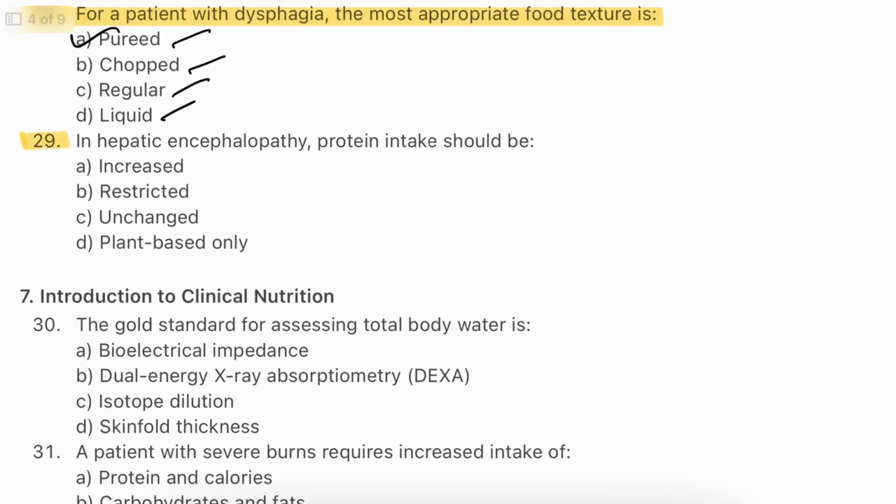Question number 29. In hepatic encephalopathy, protein intake should be increased, restricted, unchanged, plant-based only? The answer will be D, plant-based only. Hepatic encephalopathy is associated with high levels of ammonia in the blood due to protein breakdown. Restricting protein, especially from animal sources, can help reduce ammonia production and alleviate the symptoms, while still ensuring adequate nutritional intake with careful planning. So we provide plant-based only.